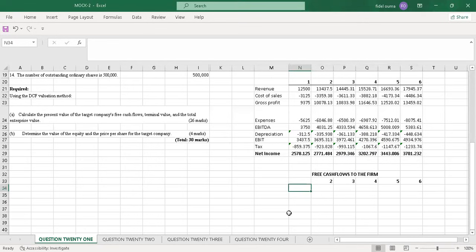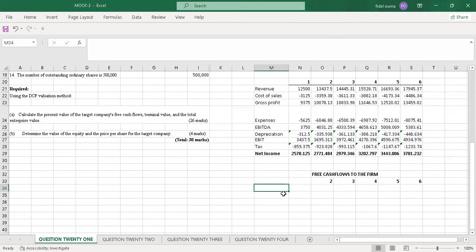So I'll start with the formula for the free cash flow. The farm is always earning before interest and tax, then you remove the tax, so it means that it's net income. The formula is net income plus depreciation and amortization, minus capital expenditure, minus changes in working capital, minus any other assets which were not mentioned. Then we'll get the free cash flow. So this is what we will do.